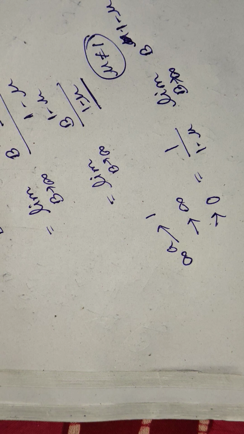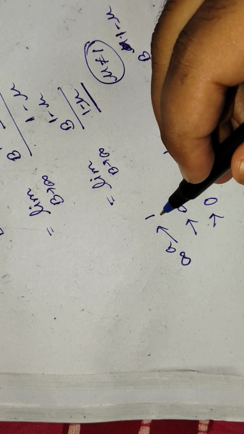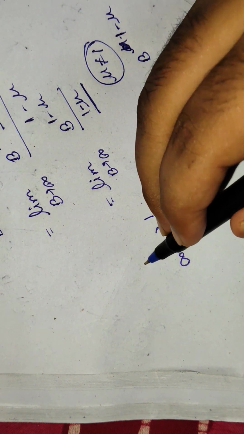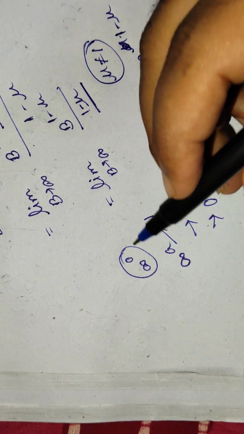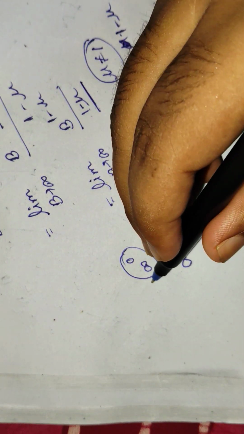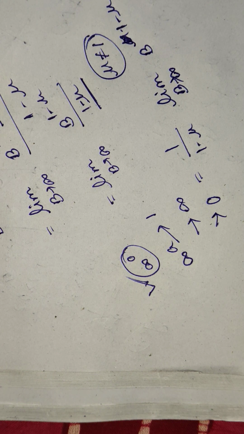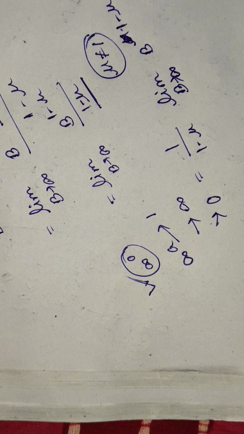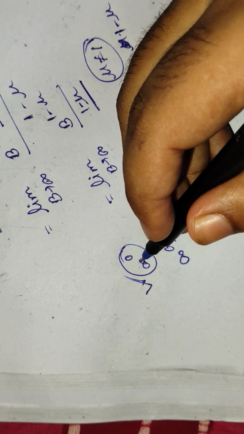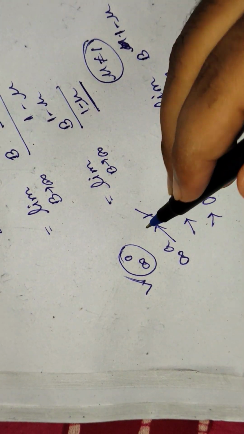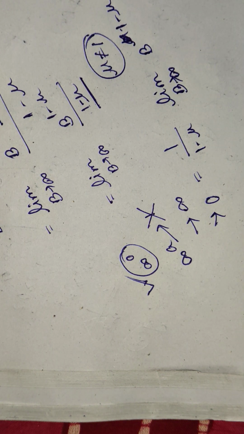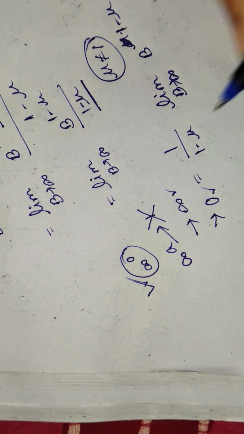When, first of all, it will be 1 when we are talking about infinity to the power 0. But wait a moment, if we are talking about infinity to the power 0, then it is actually an indeterminate form, infinity to the power 0. So cut it, we will talk about only the other two.